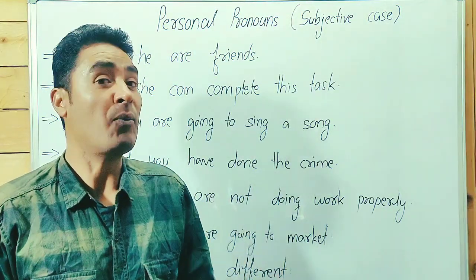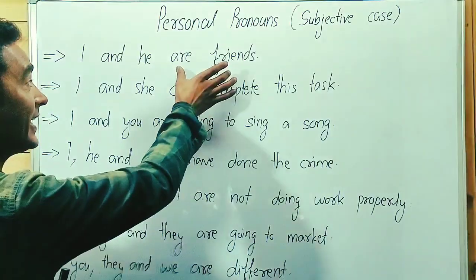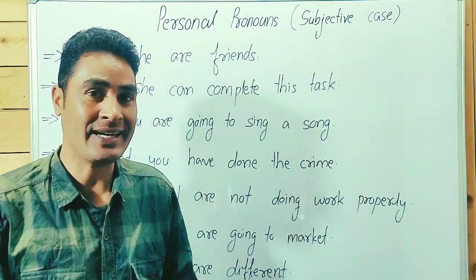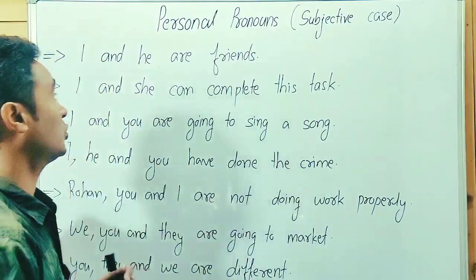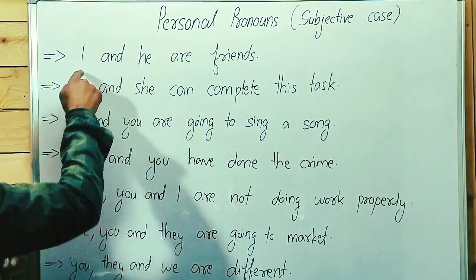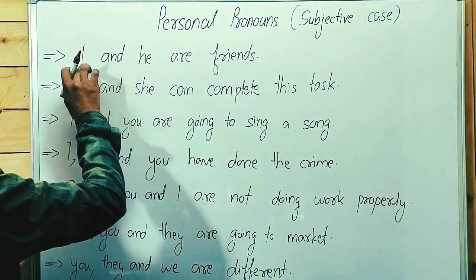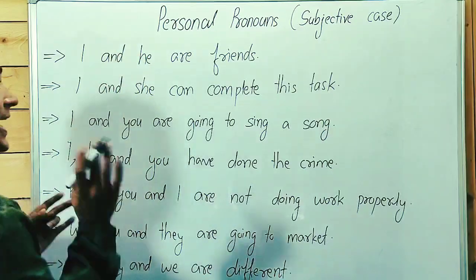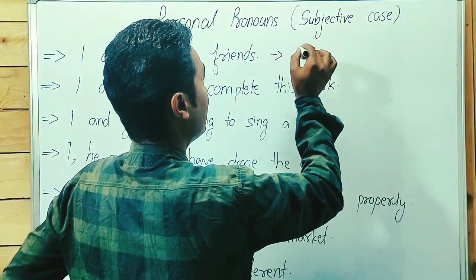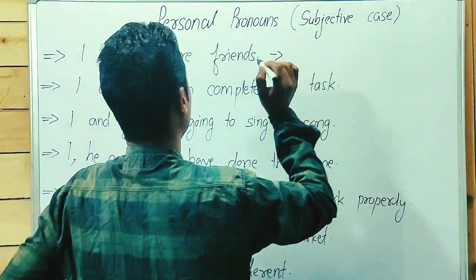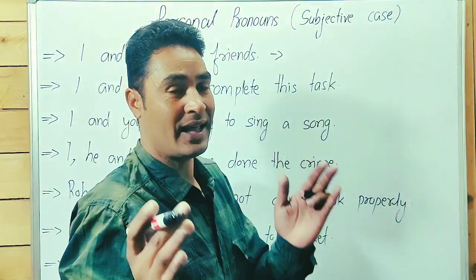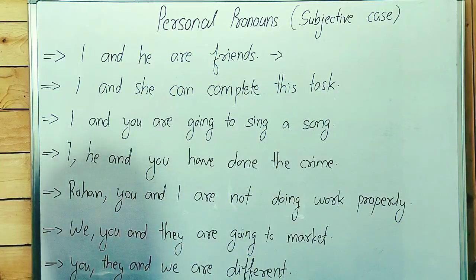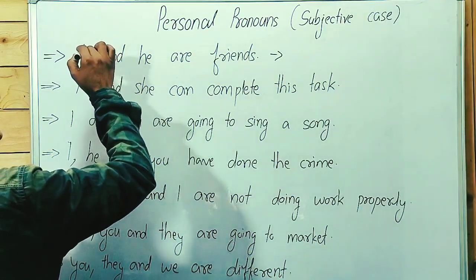This sentence is a positive sentence. This sentence shows us unity. In this case we have to use pattern 2, 3, 1, not 1, 2, 3. Here, I is first person and he is third person. It's incorrect. We have to use pattern 2, 3, 1. First second person, after that third person, and after that first person. Here second person has not been written, so in this case first we have to write he.